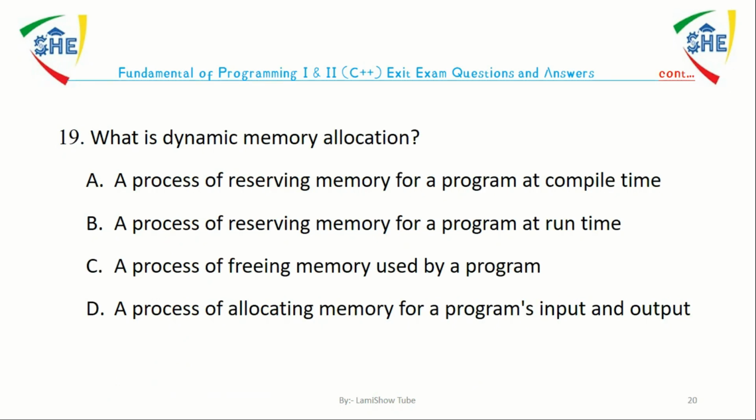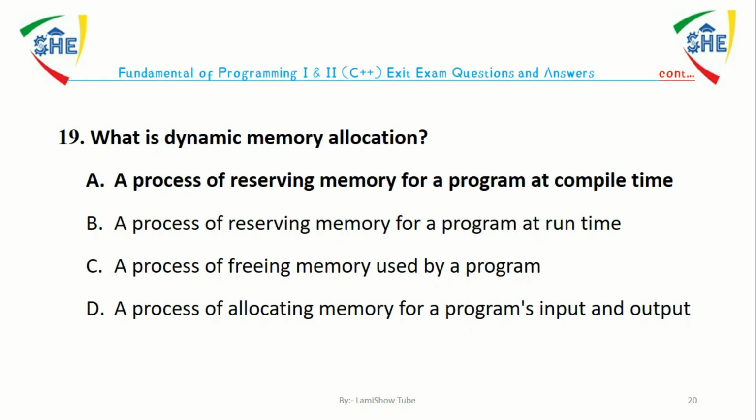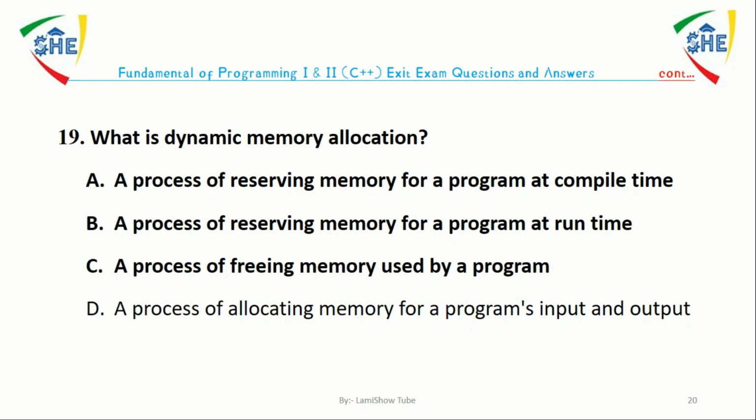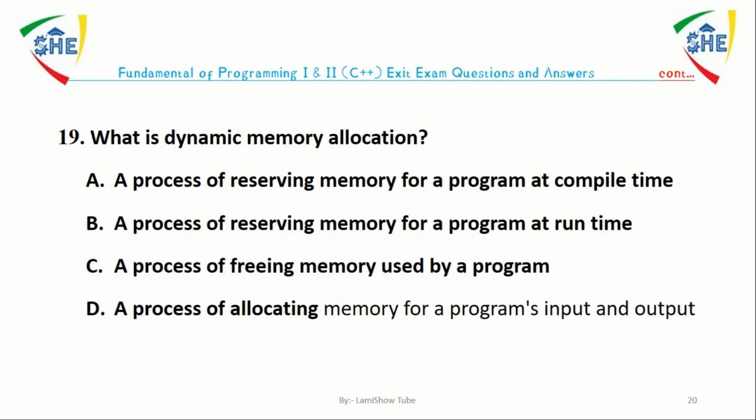Question number 19. What is dynamic memory allocation? A. Process of reserving a memory for a program at a compile time. B. A process of reserving memory for a program at runtime. C. A process of freeing memory used by a program. D. A process of allocating memory for a program input and output. The answer is B. Dynamic memory allocation is a process of reserving memory for a program at runtime.